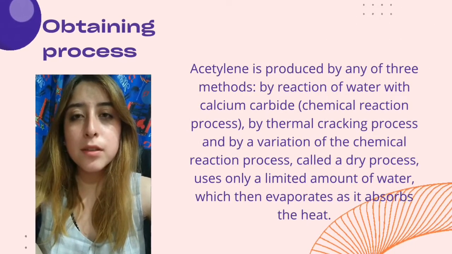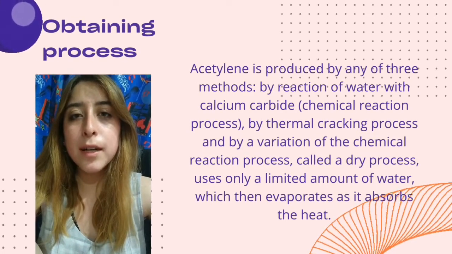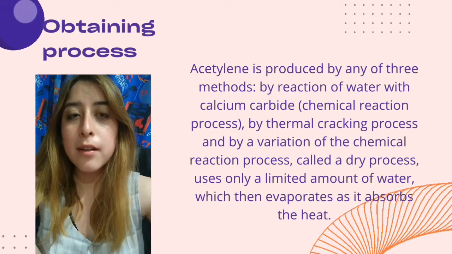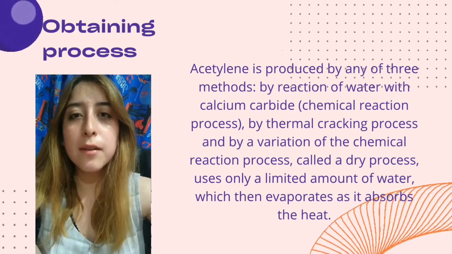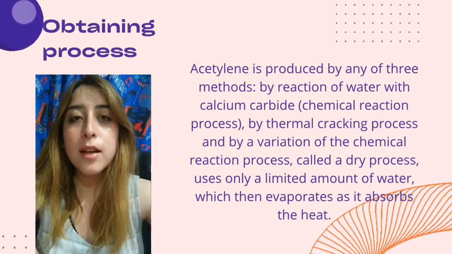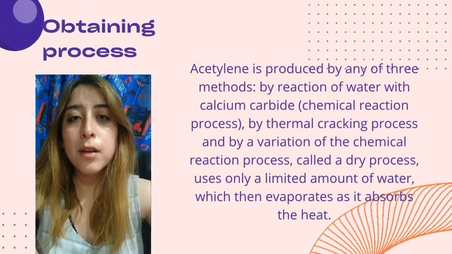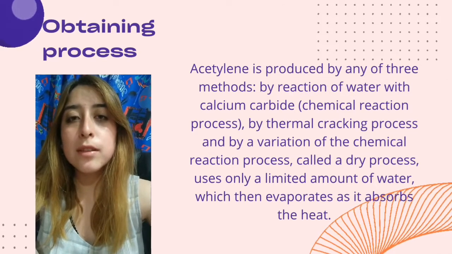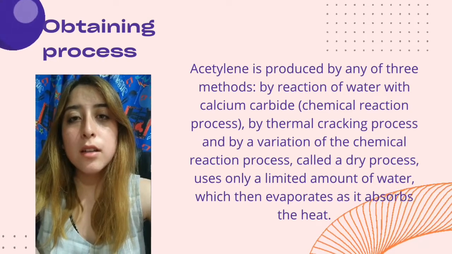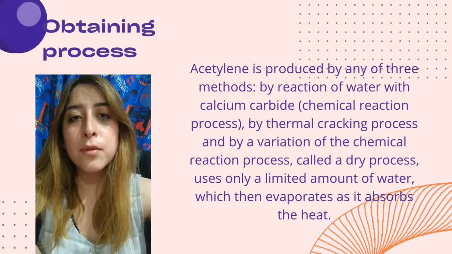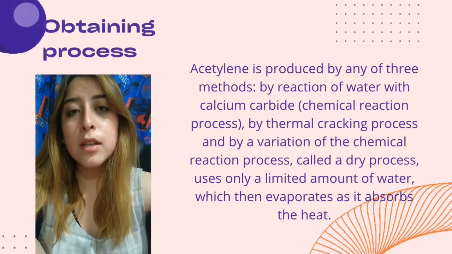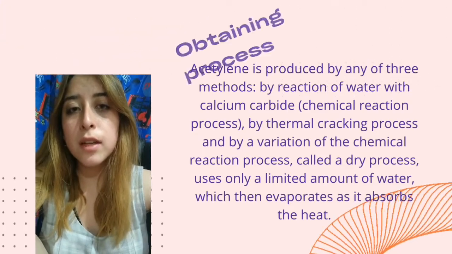In the obtaining process, acetylene is produced by any of three methods: by reaction of water with calcium carbide, the chemical reaction process; by the thermal cracking process; and by a variation of the chemical reaction process called the dry process, which uses only a limited amount of water, which then evaporates as it absorbs the heat.